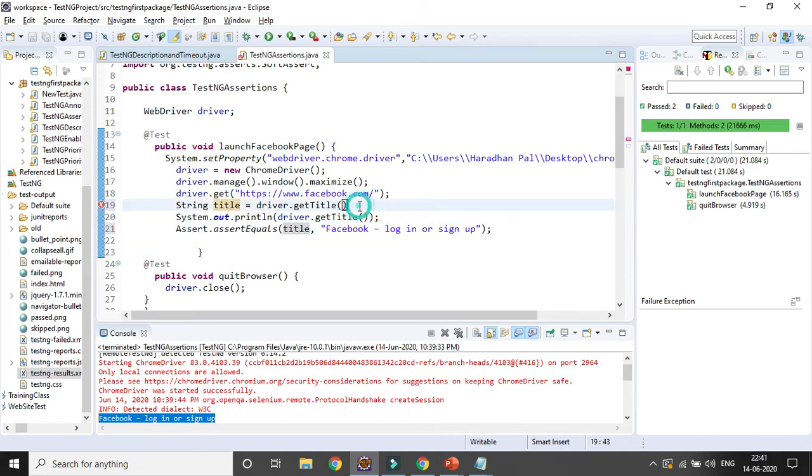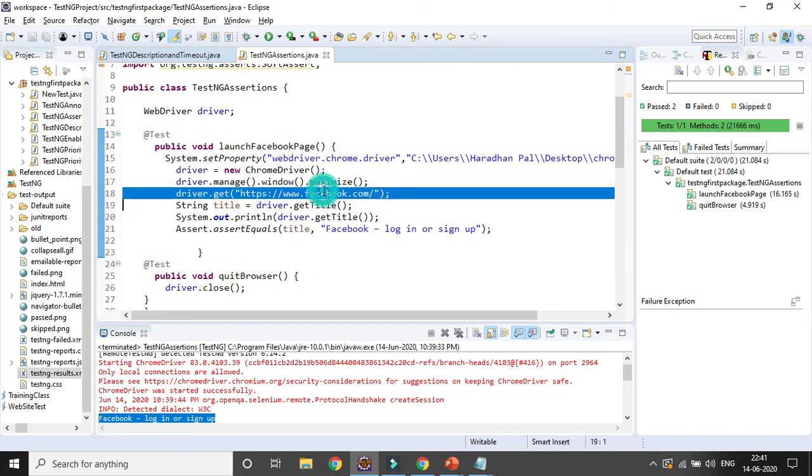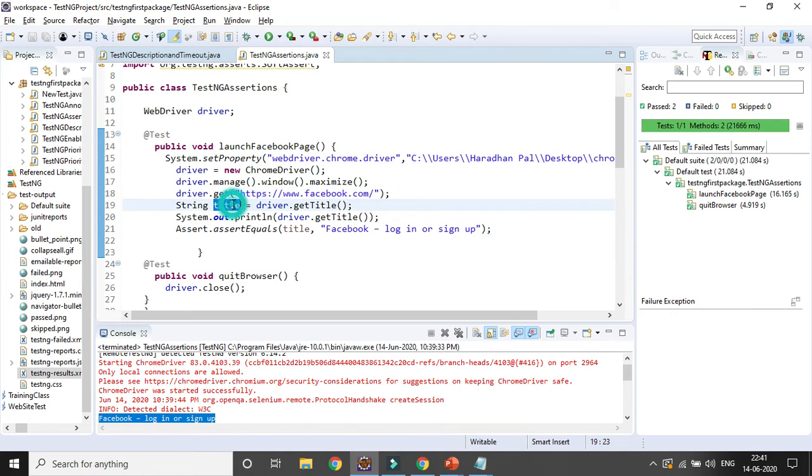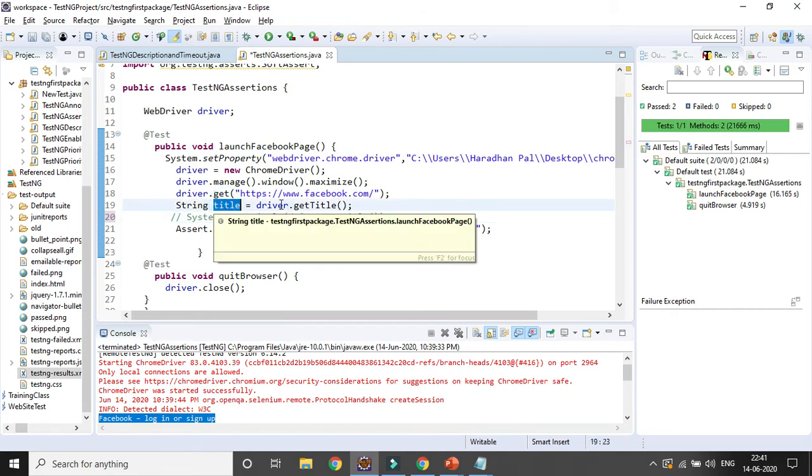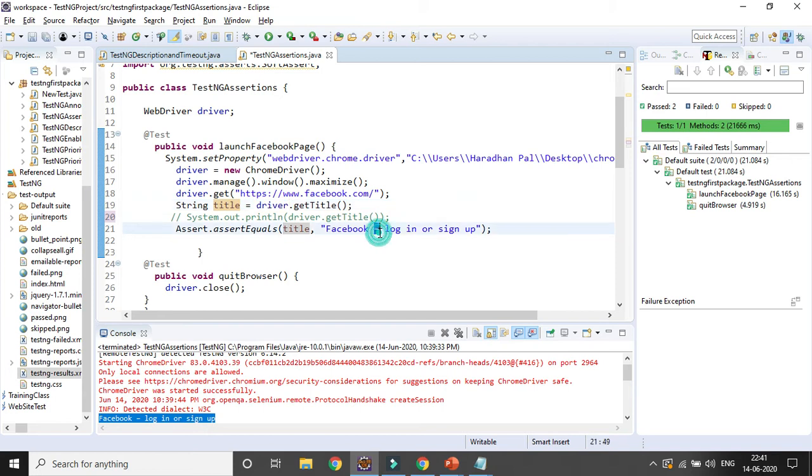And I am closing it. So it is launching the Facebook page. Then it is storing the title. So let's not comment it out. I don't want to give the title here. I want to store the title, and after that that title should get matched, equal to whatever title is coming. In case it is matching, it can proceed to the next step.